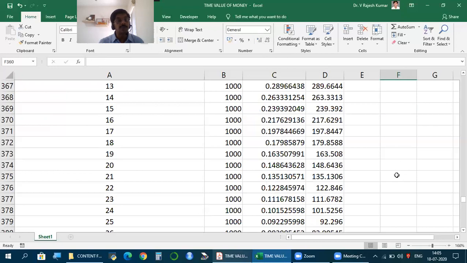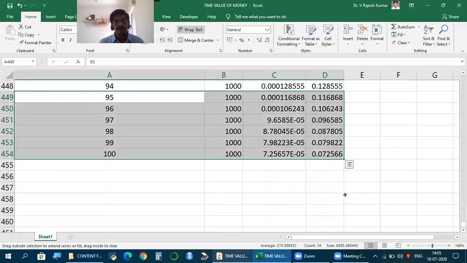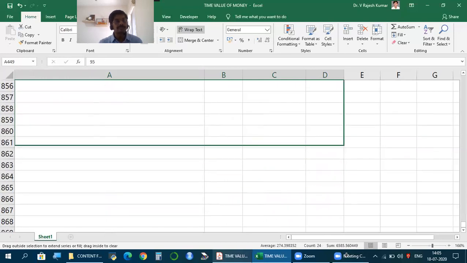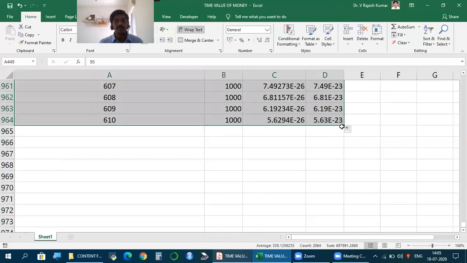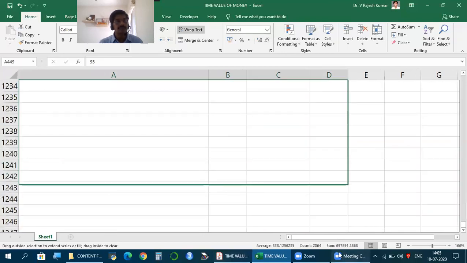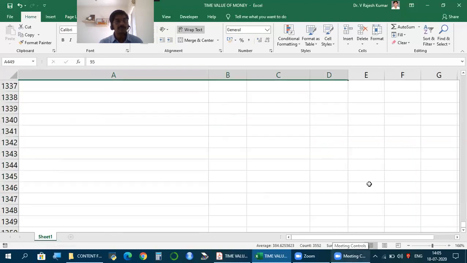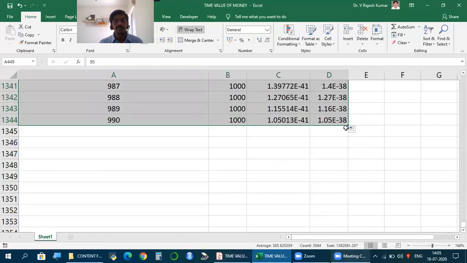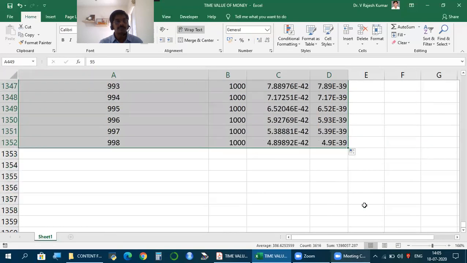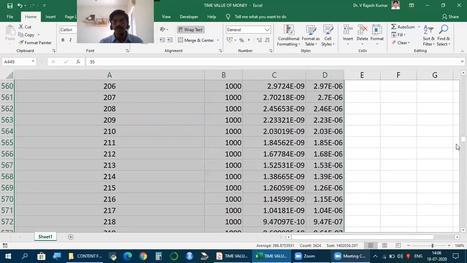But perpetuity means not just 100 years. So let's make it for 1000 years. Same calculation, let's see how much it gives us.